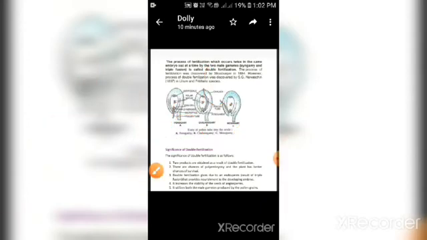So this was about the different types of fertilization depending upon the entry of the pollen tube.